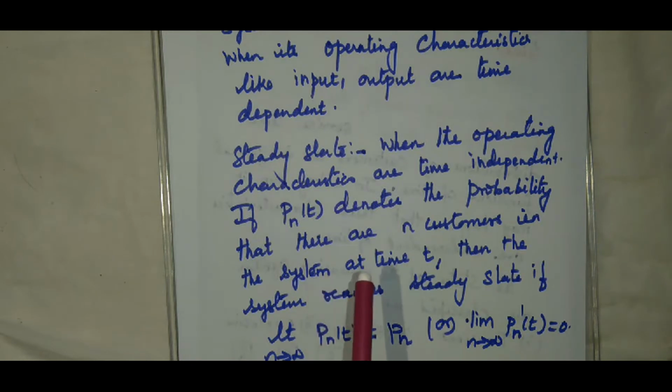Similarly, service. In 5 minutes, the server can provide service to 10 customers. In 10 minutes, he can provide service to 5 customers, like that. So initially, the input pattern, that is the arrivals as well as the service pattern, are all dependent on time.